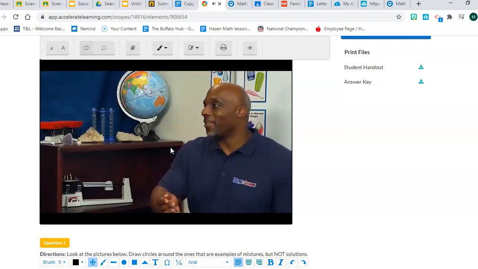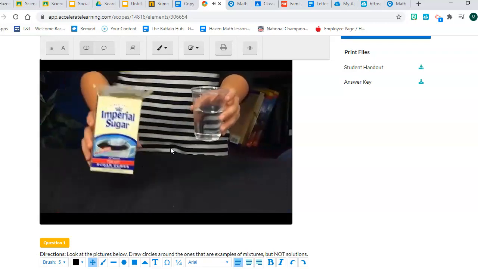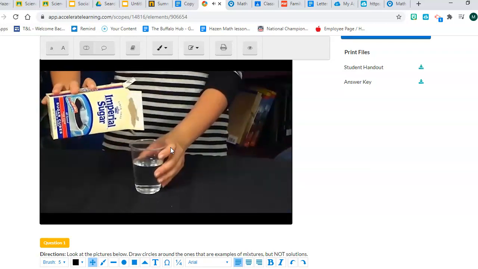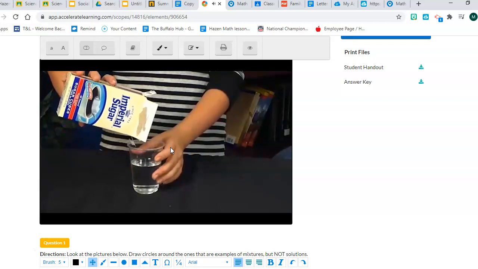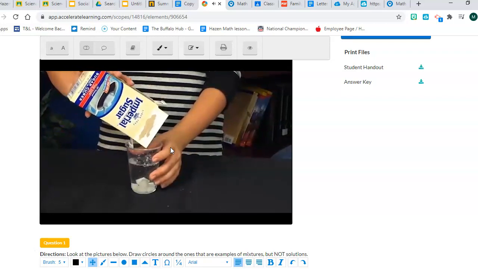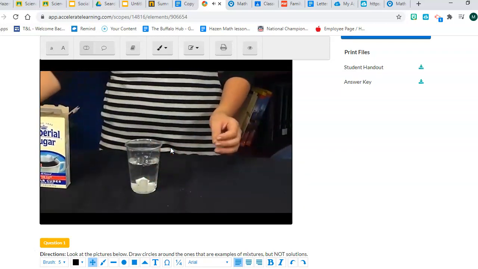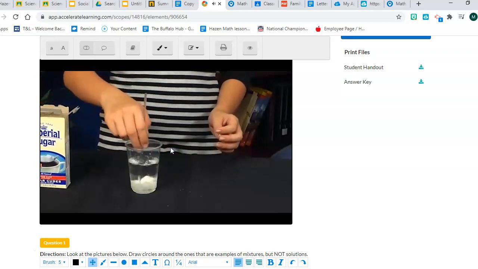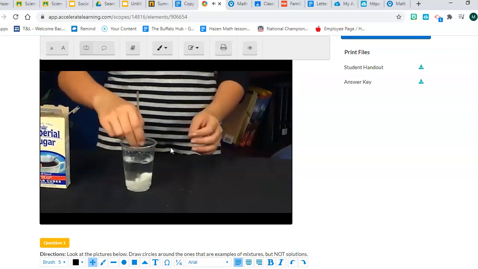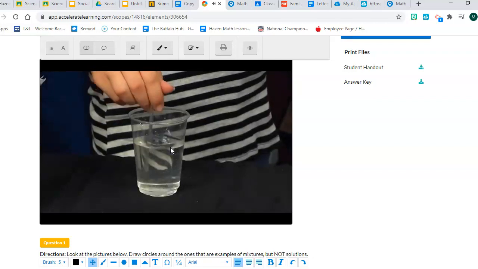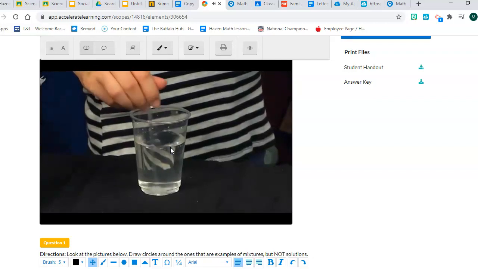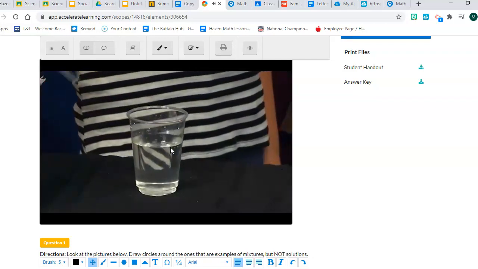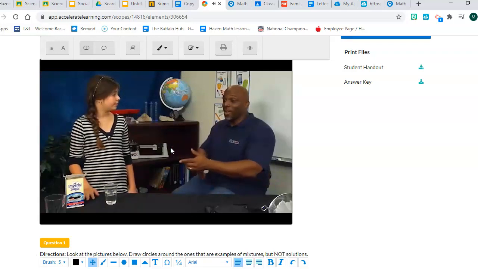Now let's try mixing something else. I have this water and I have these sugar cubes. Let's put them together. With this mixture, it looks like the sugar cubes are gone.